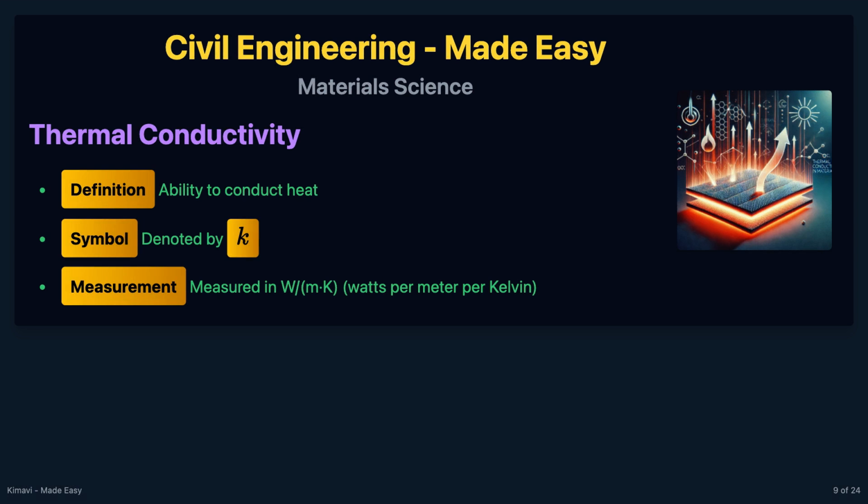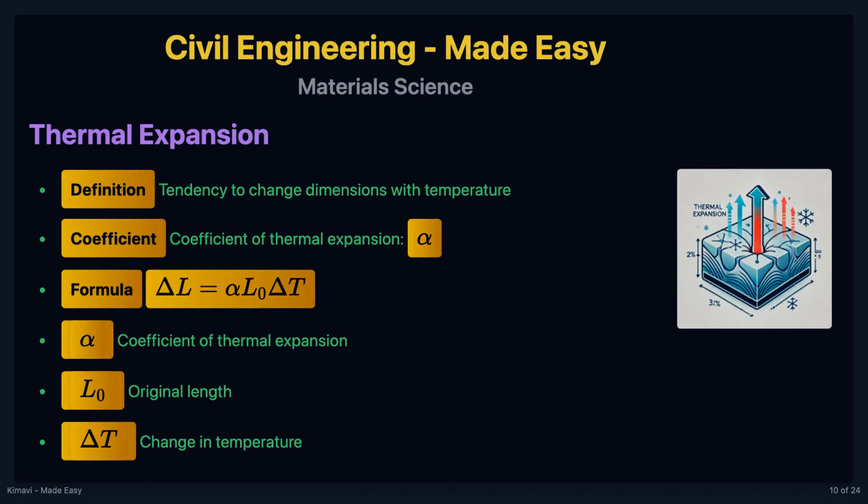Thermal conductivity is the ability of a material to conduct heat. It is denoted by K and measured in watts per meter per Kelvin. Thermal expansion is the tendency of a material to change its dimensions in response to a change in temperature. The coefficient of thermal expansion, alpha, is given by the formula delta L equals alpha times L naught times delta T, where delta L is the change in length, L naught is the original length, and delta T is the change in temperature.